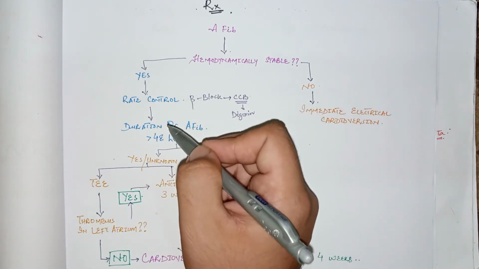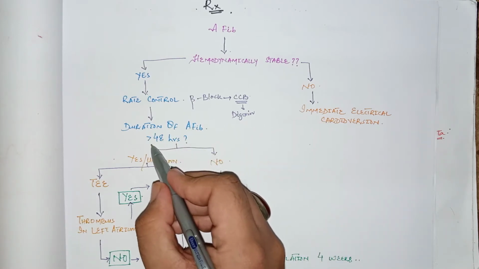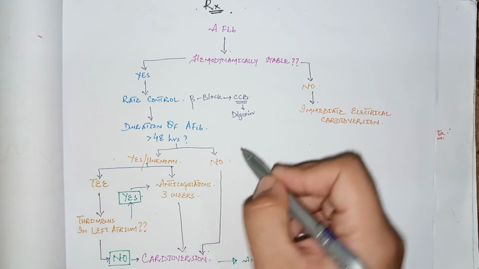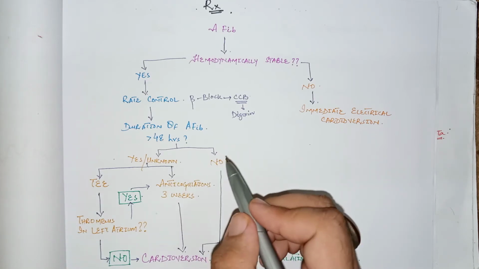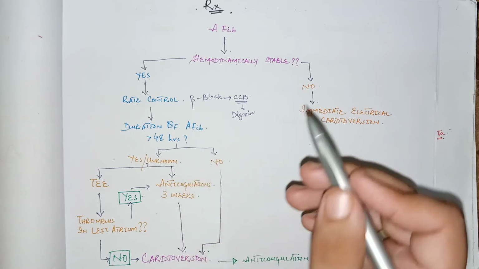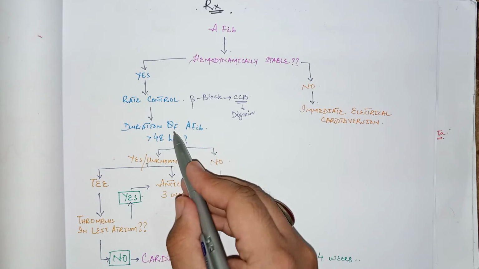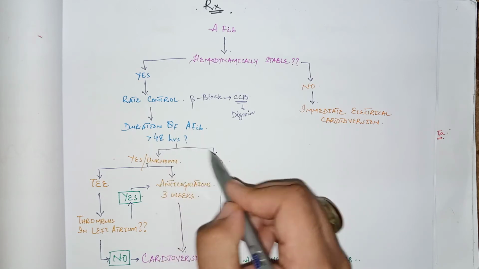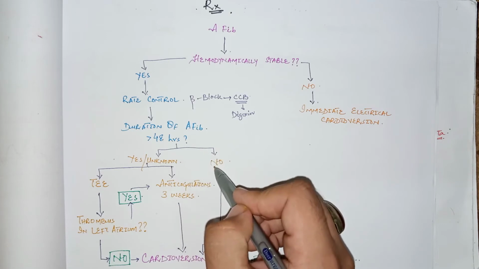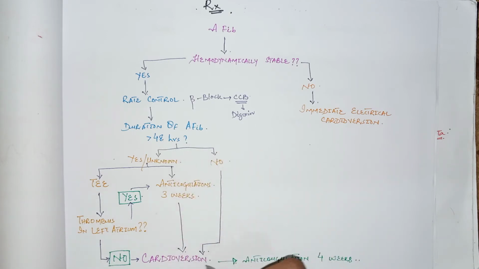Then next step is to check the duration of atrial fibrillation. If the duration is not more than 48 hours, then there is no need to give the patient anticoagulation, because as we have discussed, in these patients there is a risk of thrombus and embolus formation which leads to stroke. But if the duration is less than 48 hours, then go to the cardioversion technique.